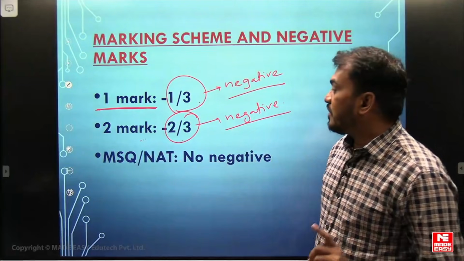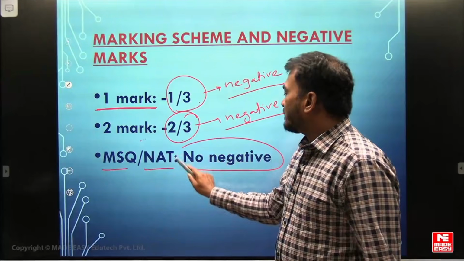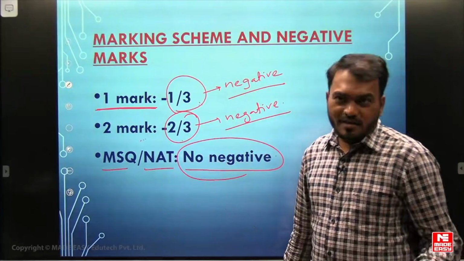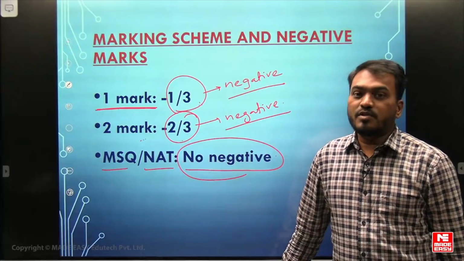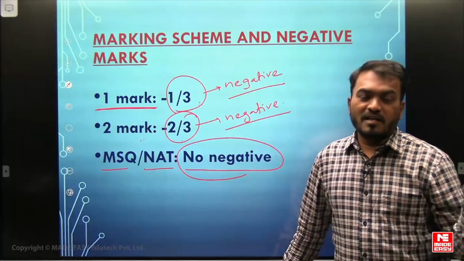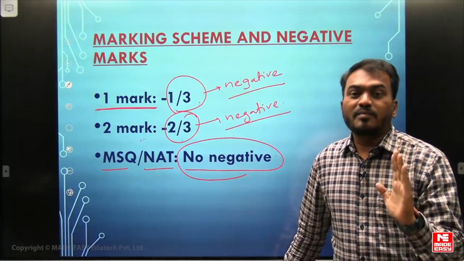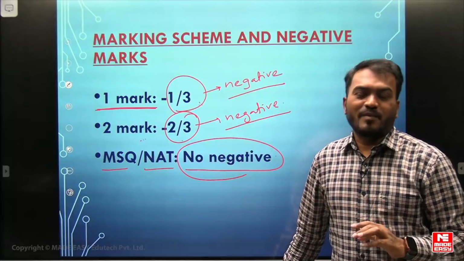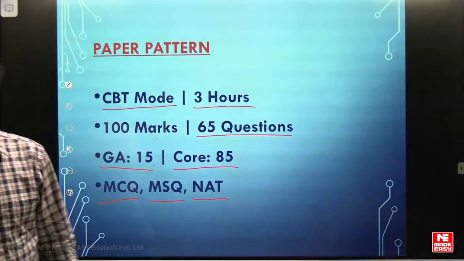The next important point is that MSQ and NAT have no negative marking. This is the advantage. For multi-select questions and numerical answer type questions, there is no negative marking. Negative marking is applicable only for MCQ, multiple choice questions. So that is about marks and negative marking.